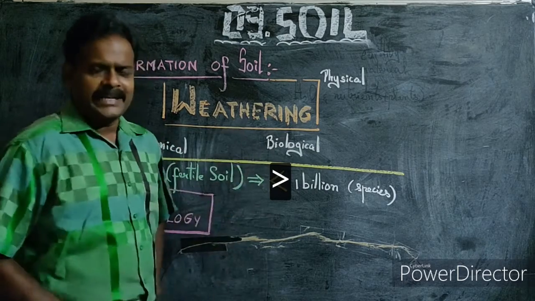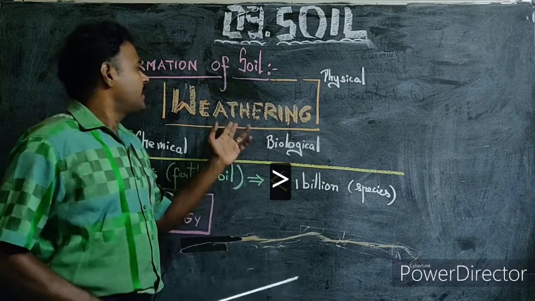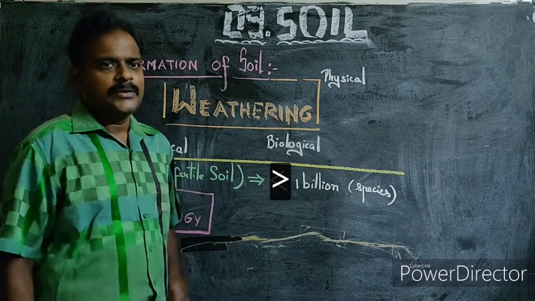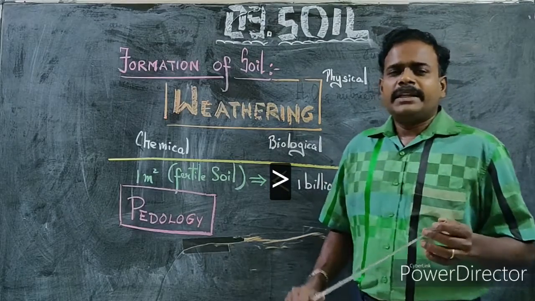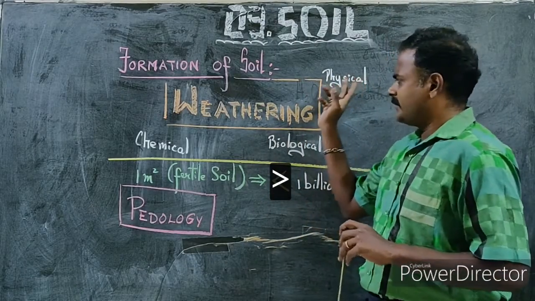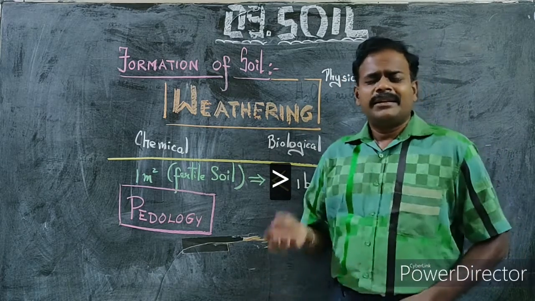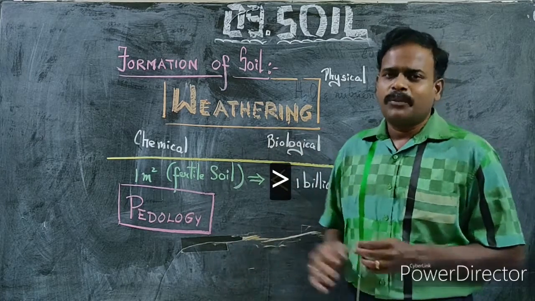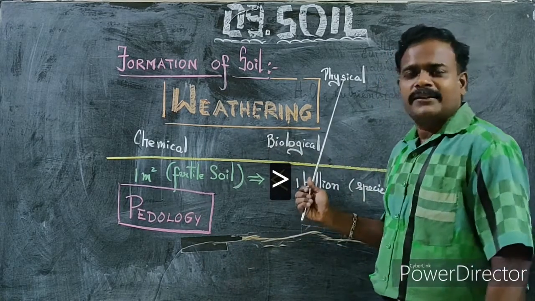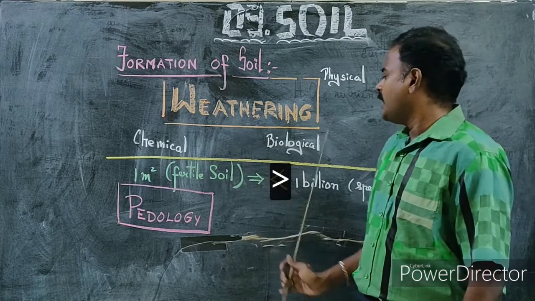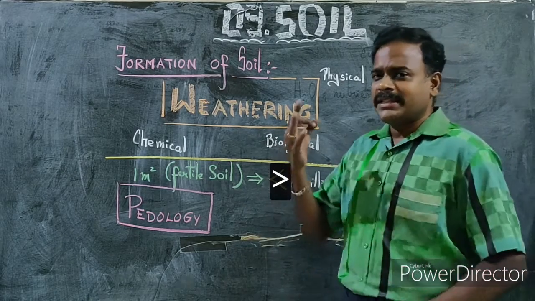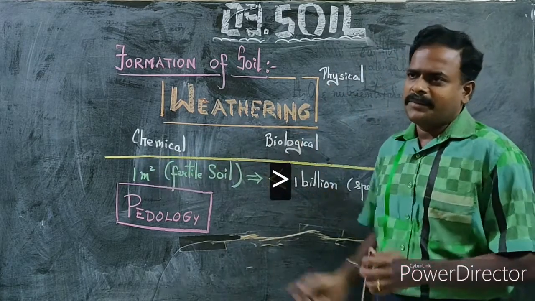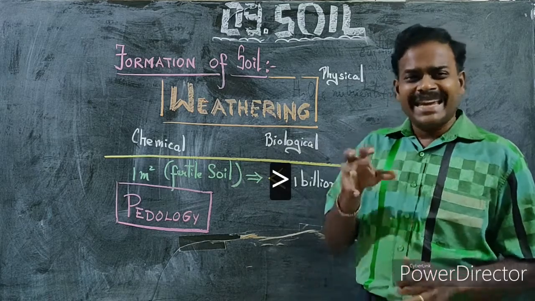So you call this weathering. Formation of soil is by a process named weathering, which is none other than the breakdown of the rocks into smaller pieces. Weathering takes place in three ways. Another way I could say is that there are three agents involved in the weathering process, which are physical, chemical, and biological. So weathering takes place in three ways: physical weathering, chemical weathering, and biological weathering. This is basically based on the agents that are involved.